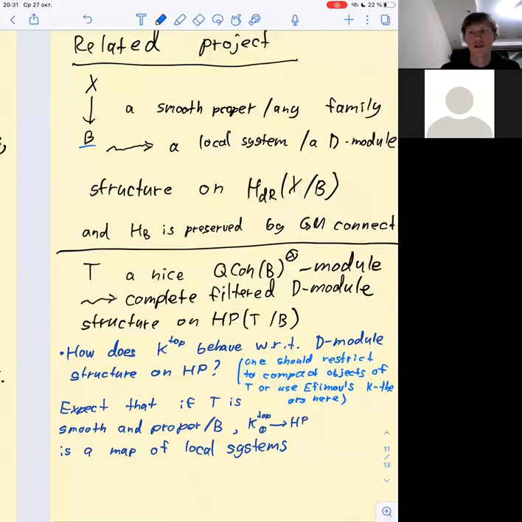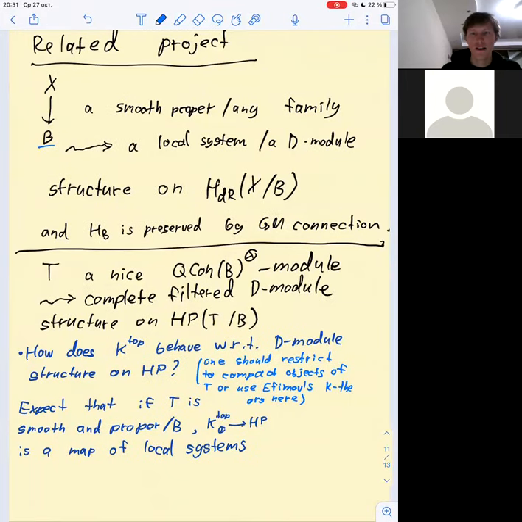I have several related projects. One of them is motivated by some classical picture, and the question of interest is when one has a family of DG categories over some base, where B is just some nice scheme. One hopes that the HP and topological K-theory would possess structures of local systems, and this would be a map of local systems. I checked this theorem in several cases of interest, and I'm working on proving this in sufficient generality.